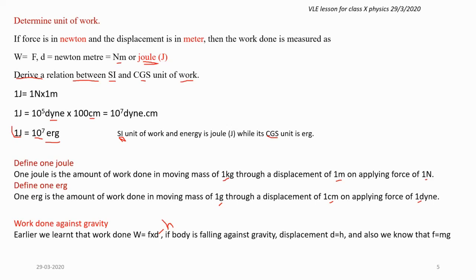So we are measuring the horizontal distance. There we usually write D, distance. But H represents height. If something is falling vertically from the top of the building, or something is moving against gravity or towards gravity, we represent D by H. And the force, usually force is written as mg, because we also have learned that F is equal to ma in class 9.